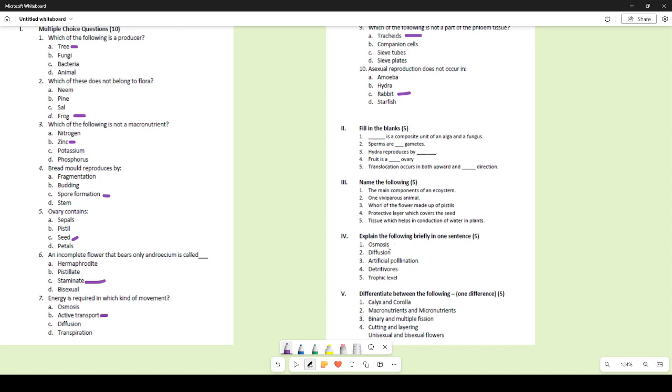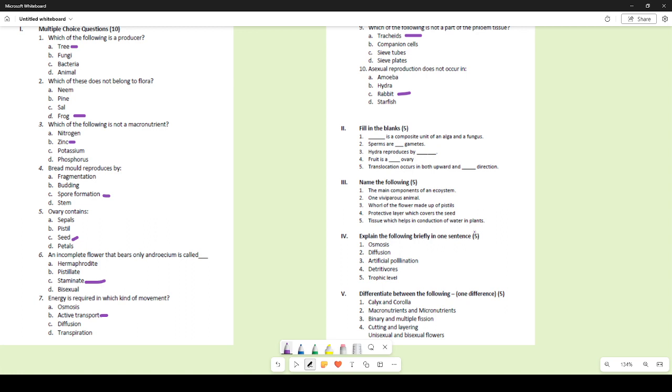If you have not mentioned the solvent molecules, then mention that this movement occurs through a semi-permeable membrane. This osmosis is involved only with the movement of solvent molecules, and since it says explain very briefly in just one sentence, you can simply say it is the movement of solvent molecules from lower concentration to